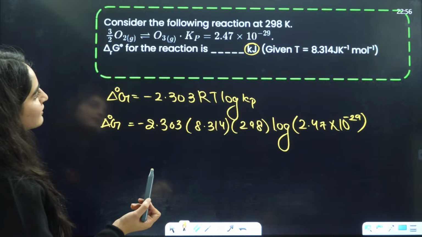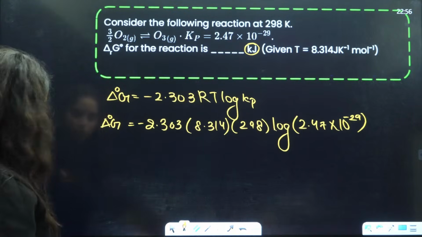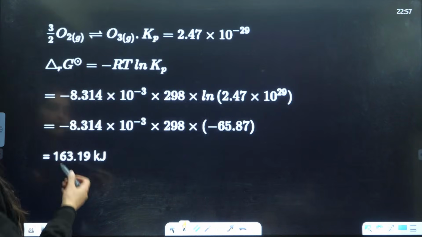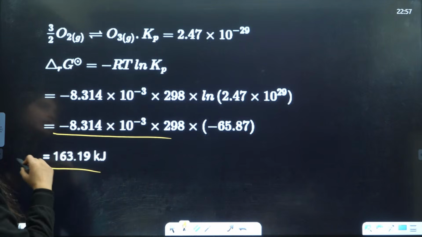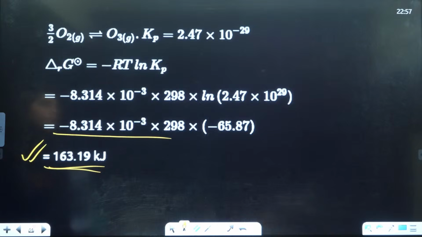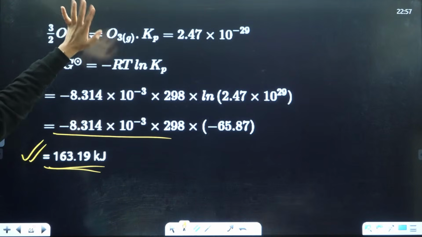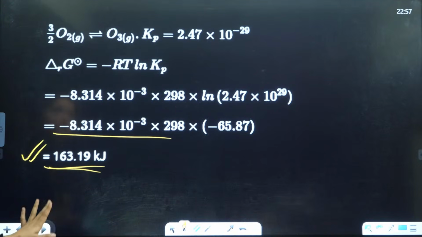After that they are asking you to convert it into kilojoules. Then just convert it into kilojoules. This will be the value that you will get, and that will be the answer that you will have. It has nothing to do with the reaction, so don't get confused there.